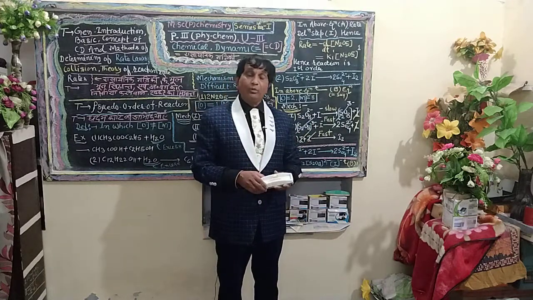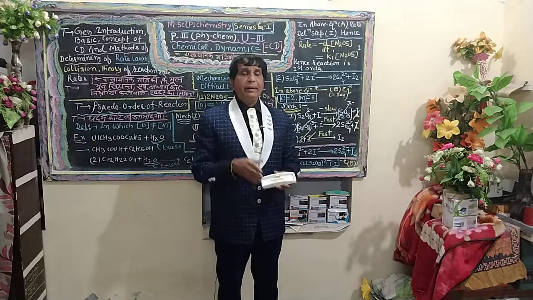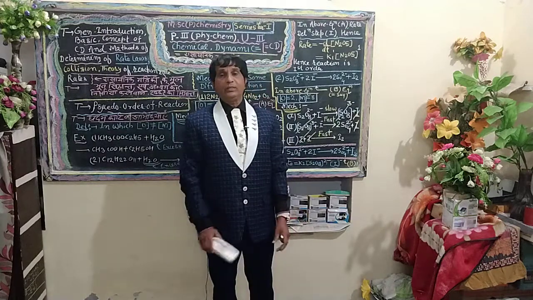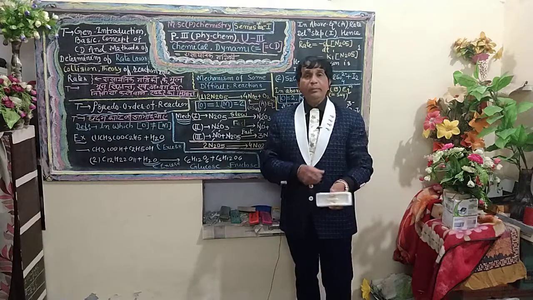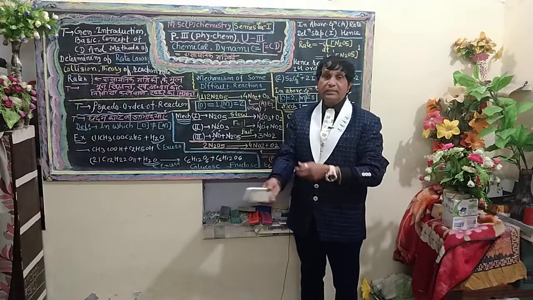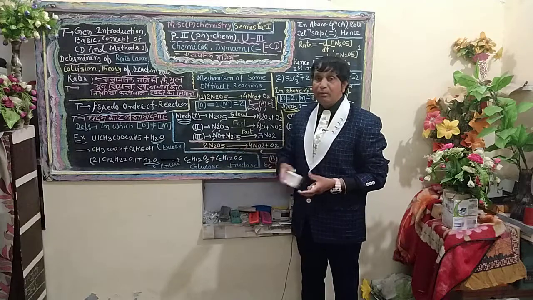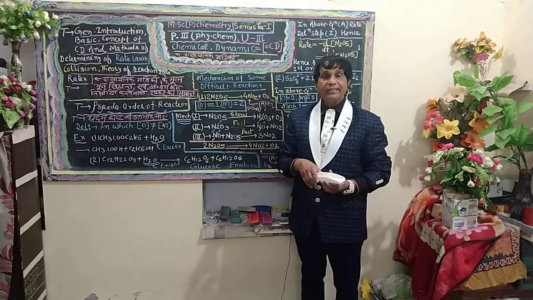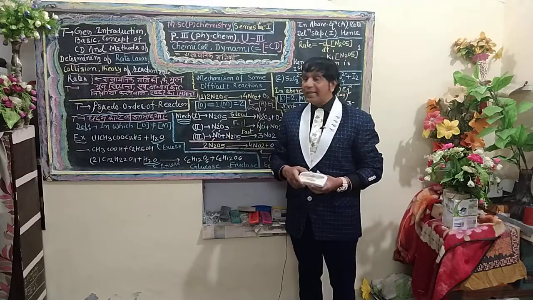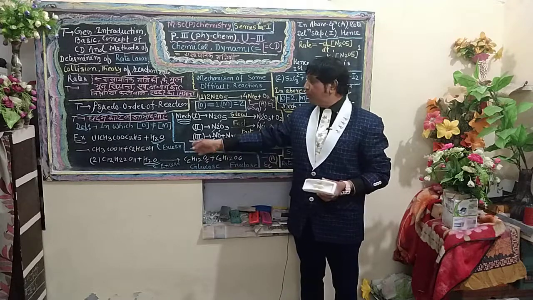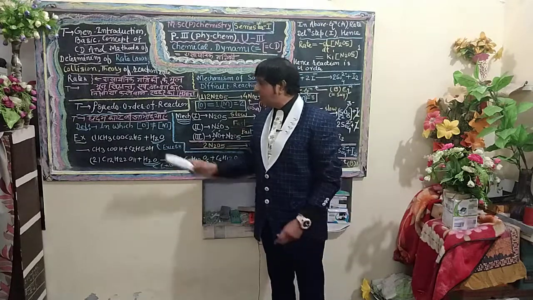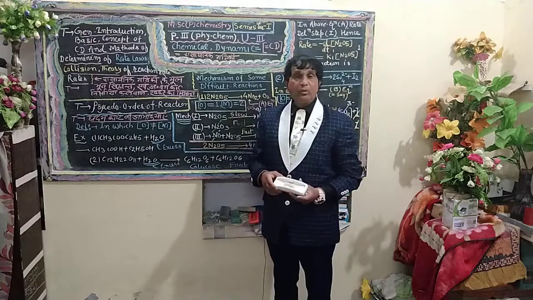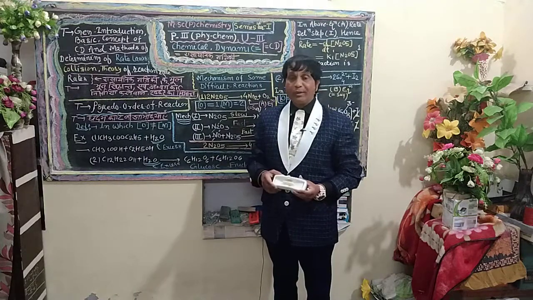First of all, I would like to explain the first factor, that is excess concentration of one reactant. I have mentioned it on the blackboard. Hydrolysis of an ester: when ethyl acetate is hydrolyzed, it produces 1 mole of acetic acid and 1 mole of ethyl alcohol. Now try to understand the progress of the reaction.